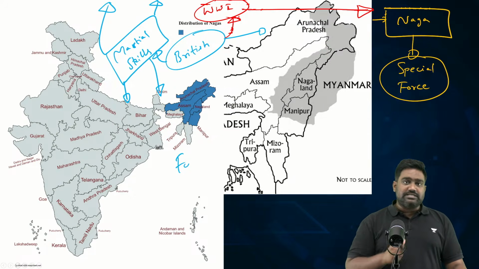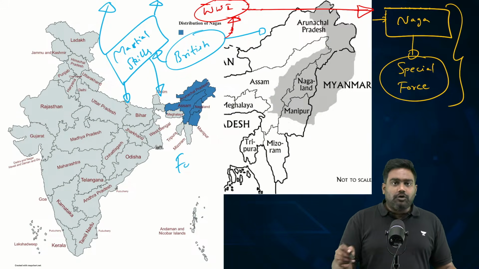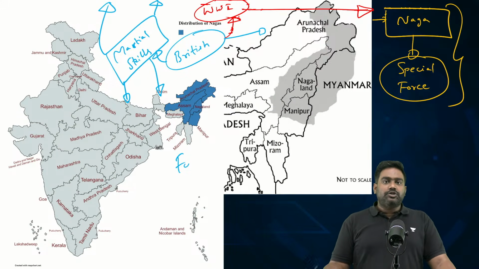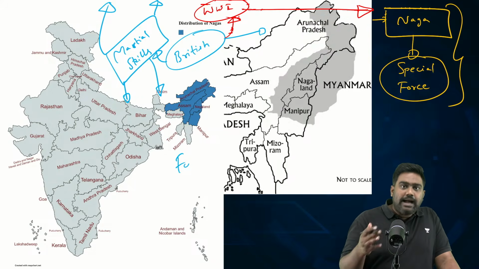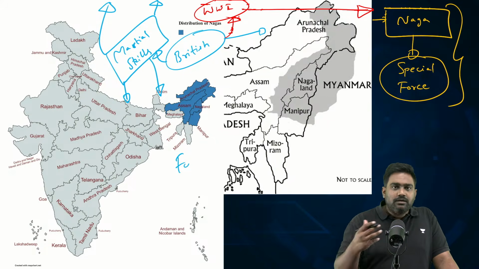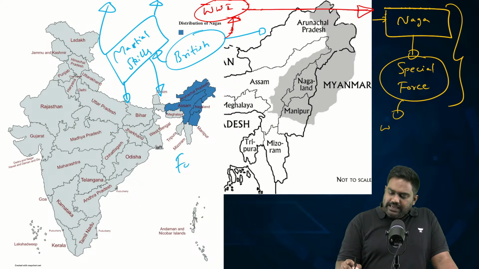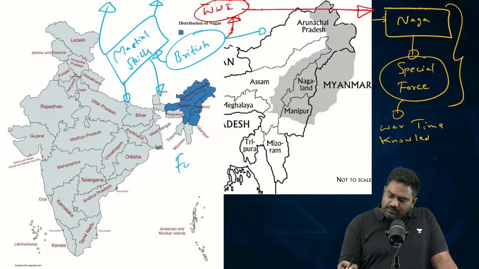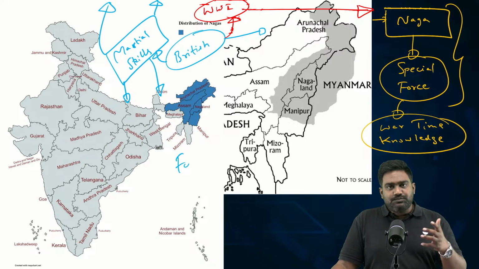These Naga soldiers, Naga commandos, fought for the British Indian Army. They fought for British India. They fought for the British war efforts across the world. So these Naga soldiers who came back victorious to the region after the end of World War One came back with wartime knowledge. Because please remember, war teaches you a lot of things. It gives you a different exposure.